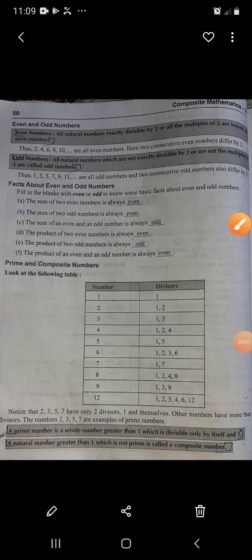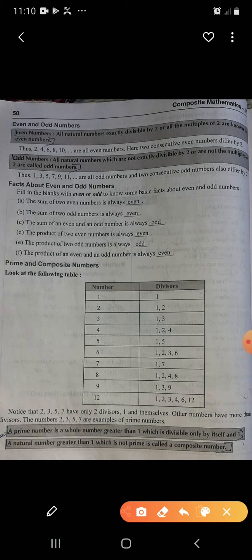Hello everyone. Today I'm going to discuss even and odd numbers, prime and composite numbers, and perfect numbers. So first of all, what are even numbers and what are odd numbers?